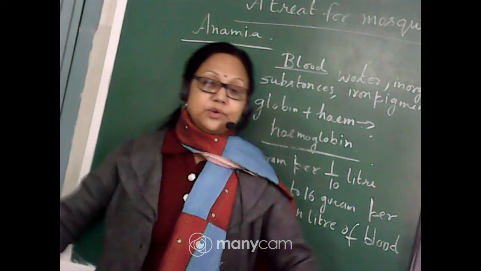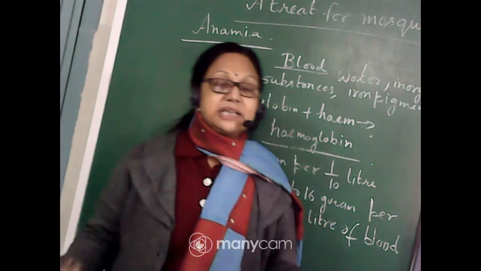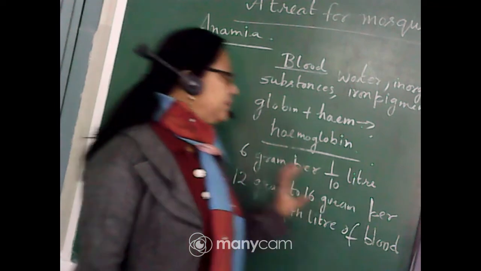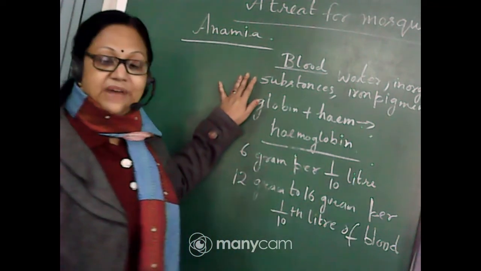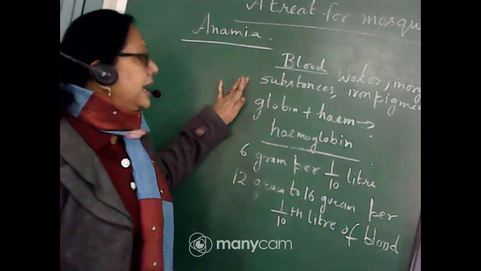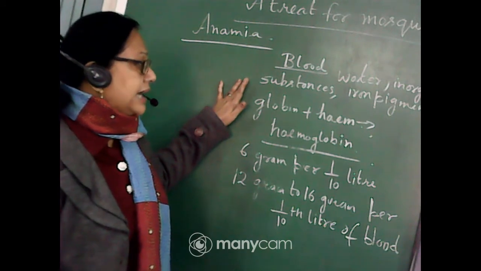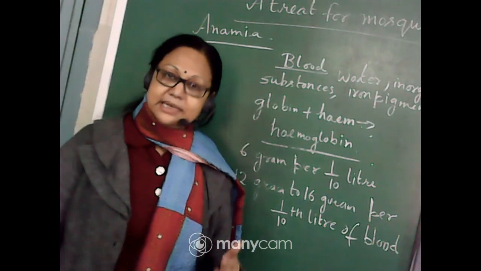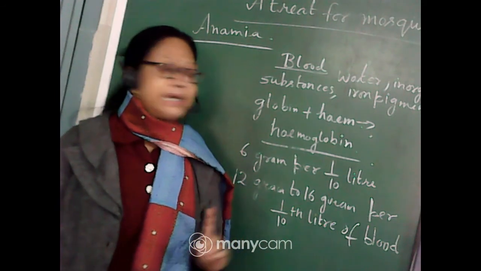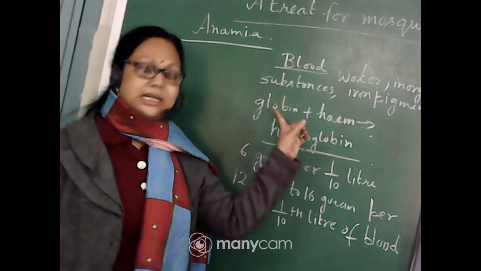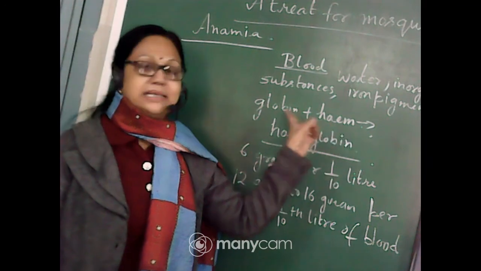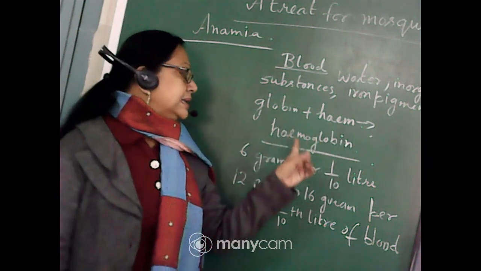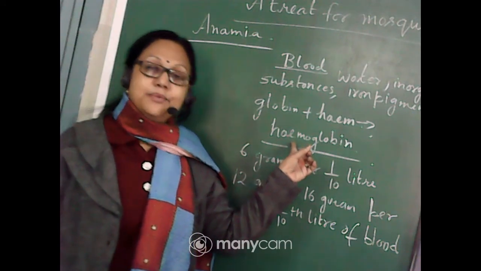You will assume how the iron is mixing with our blood. Actually, we are having the composition of the blood. In the blood, we can find water, inorganic substances, and an iron pigment called heme is present in the blood, isn't it? And one kind of protein is there, the name of that protein is globin. When this heme attaches with globin, that time we will have the hemoglobin.